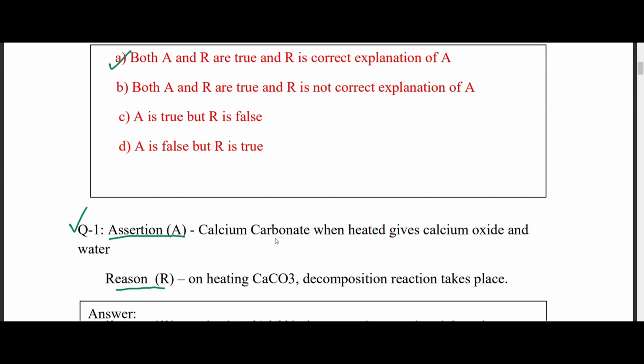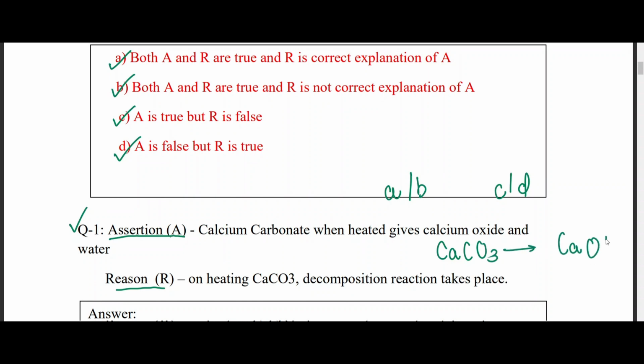So what do you think the answer will be? Is it going to be A, B, C or D? First we are going to see whether both the statements are correct or not. If the statements are correct, then the answer is going to be either A or B, right? If any of the statements is not correct, that means incorrect, then the answer is going to be either C or D, right?